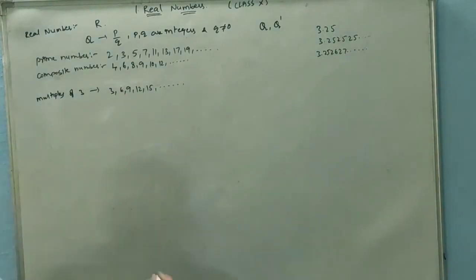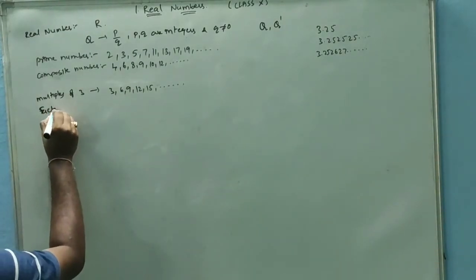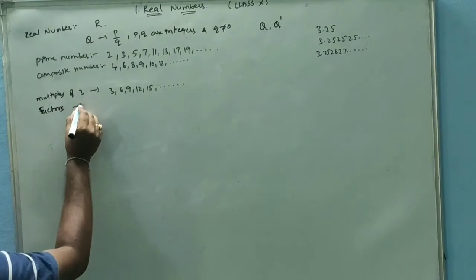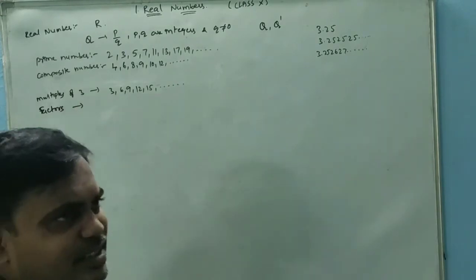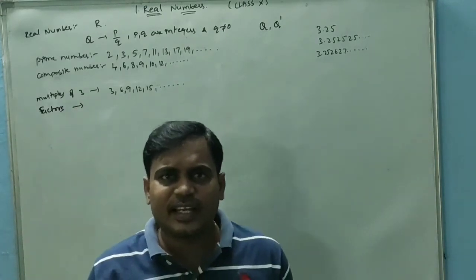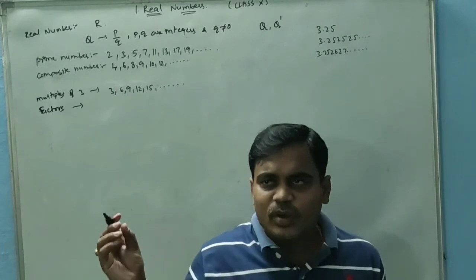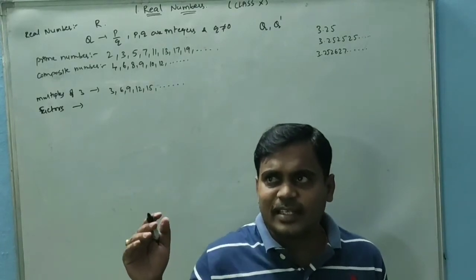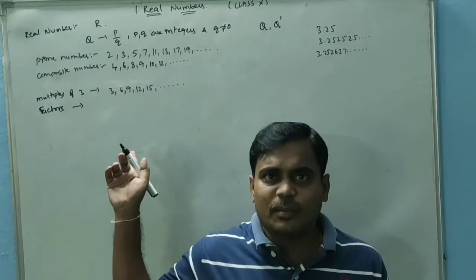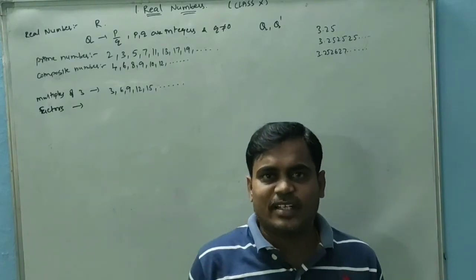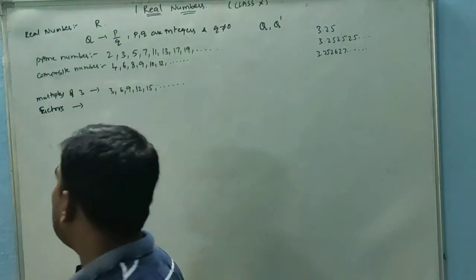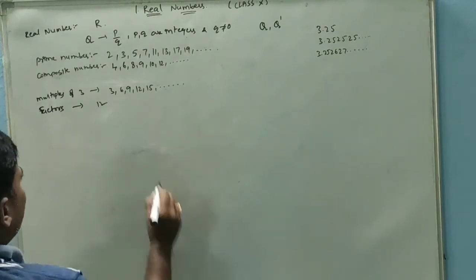Next, factors. If we take any number, whatever numbers exactly divide it are called its factors. For example, I am taking the number 12.